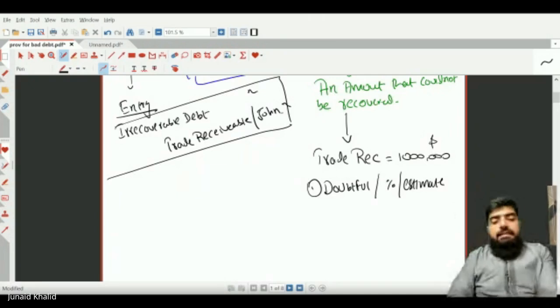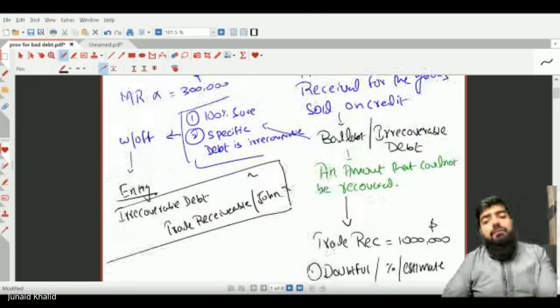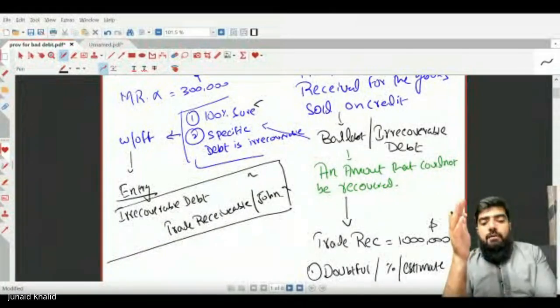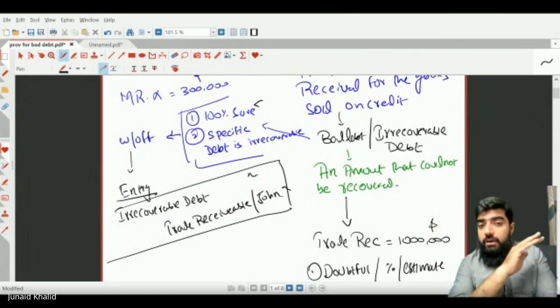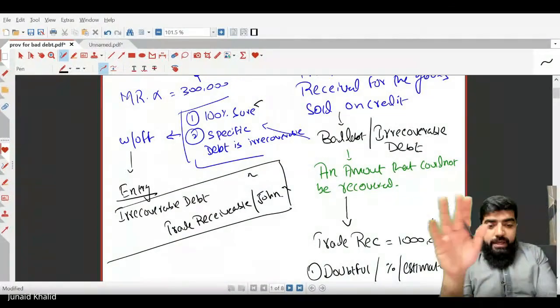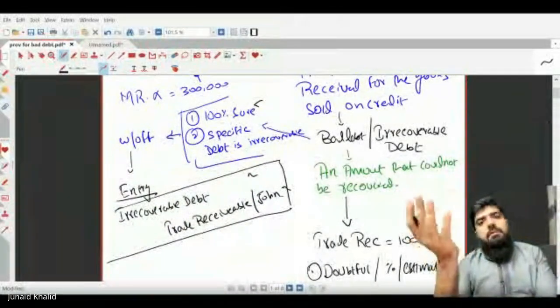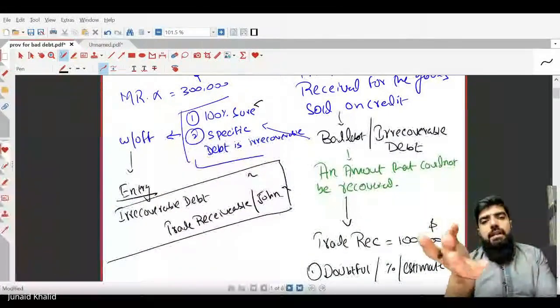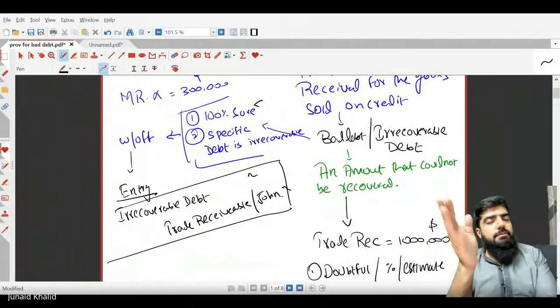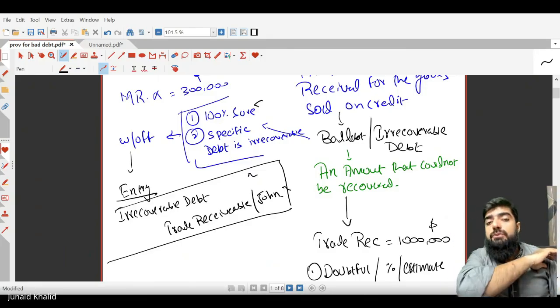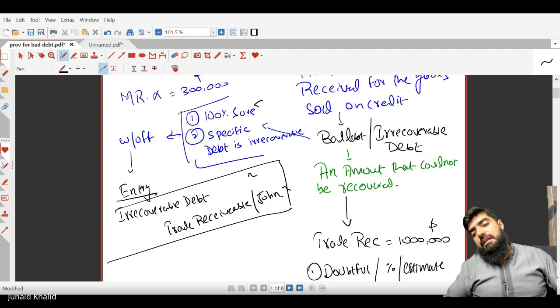I repeat, in that particular case, in the case of write-off, we were 100% sure because the customer had gone bankrupt. Why? Because the customer was out of the business and no amount was expected to be recovered. It means that in that case, what we did, we just wrote it off. Since you know that this amount will not be recovered and you are 100% sure that the customer is not going to pay you, it's quite obvious and relevant that we have to write off, we have to delete that particular receivable. Are you getting the point?